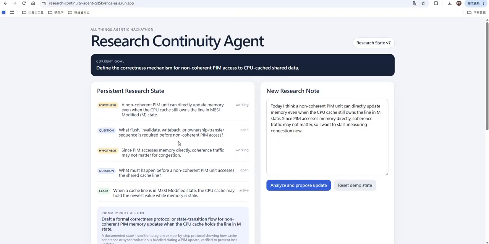Research Continuity Agent turns fragmented research sessions into one continuous reasoning process. It doesn't just remember what I wrote. It remembers where the research stands, what is uncertain, and what should happen next.